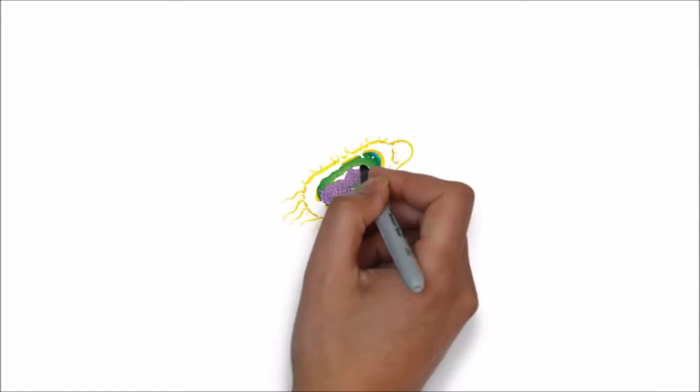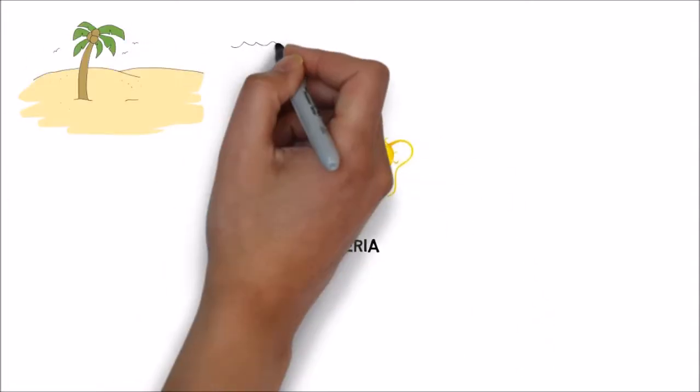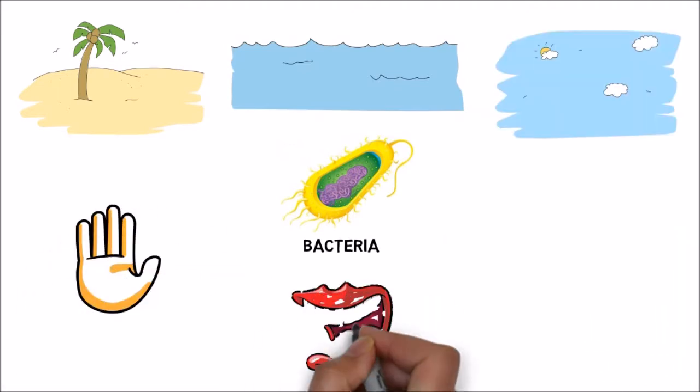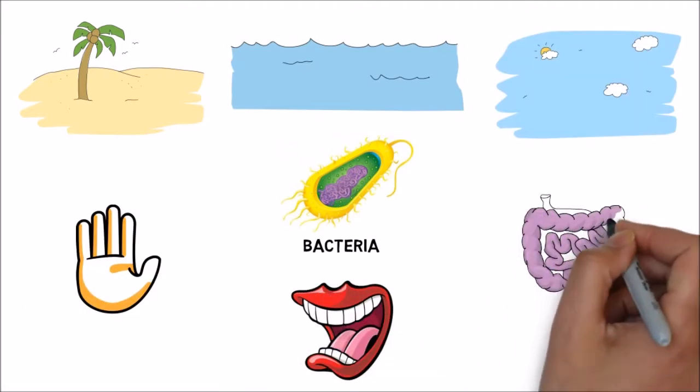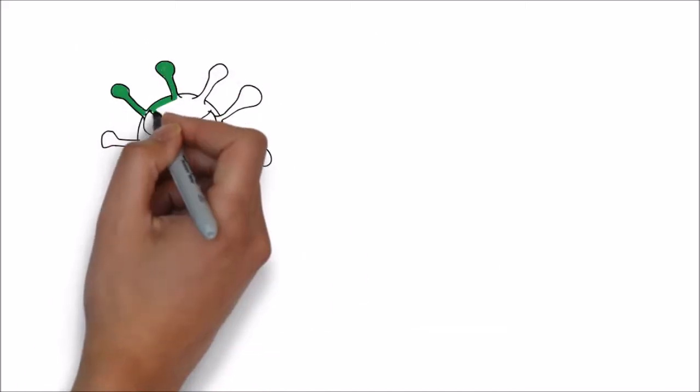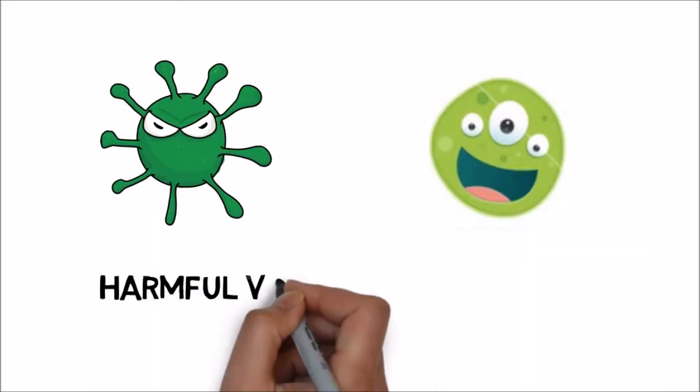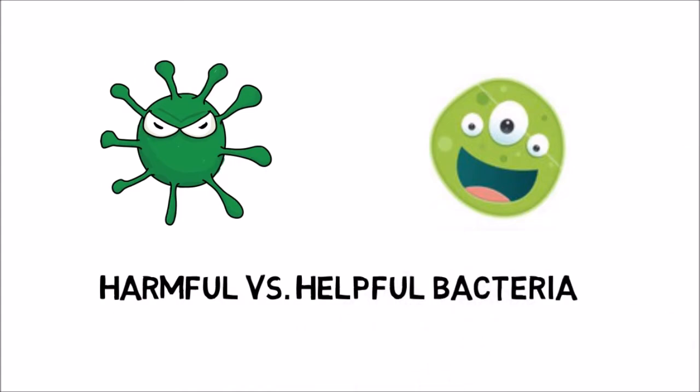Species from domain archaea usually live in environments that are too extreme for most organisms. Bacteria, on the other hand, are found almost everywhere, including the land, water, and the atmosphere. They can even be found on our skin, in our mouths, and in our intestines. It is commonly known that some forms of bacteria can cause diseases, but many other forms of bacteria play an important role in our digestive and immune systems.